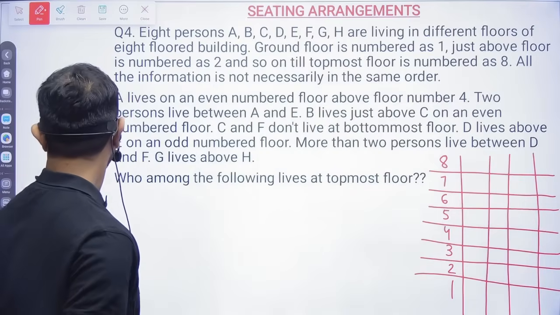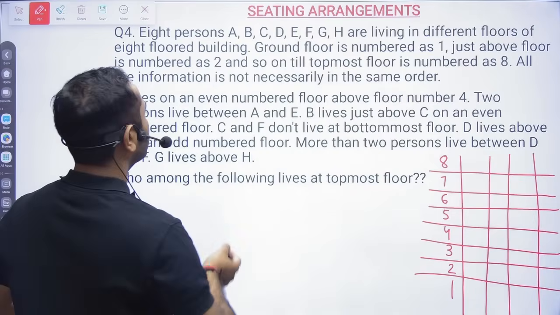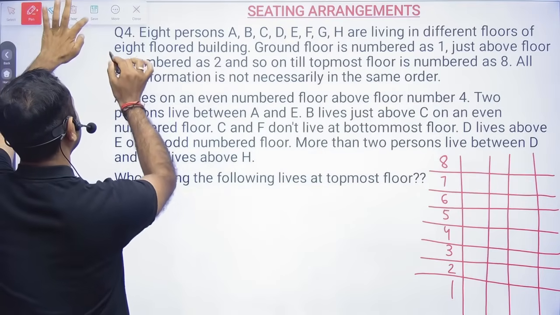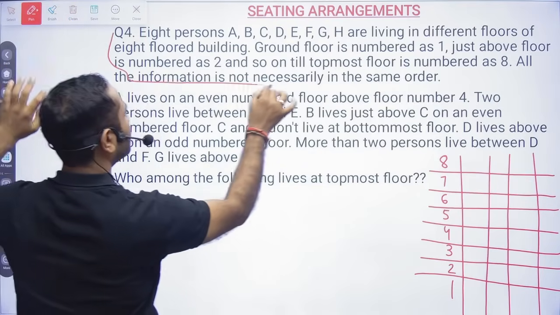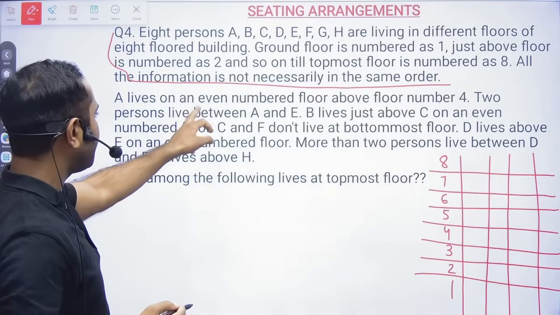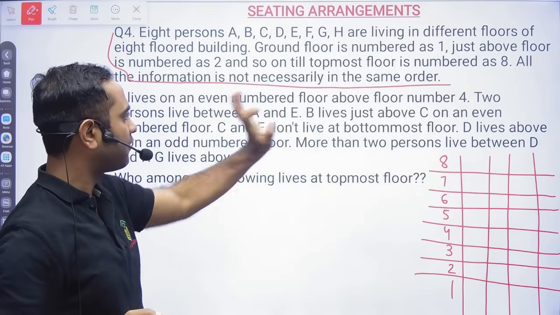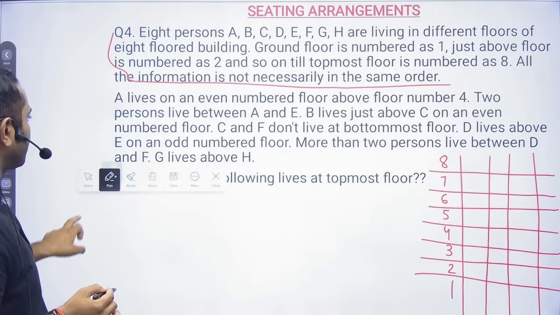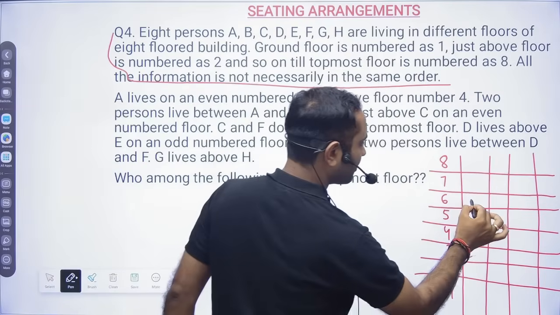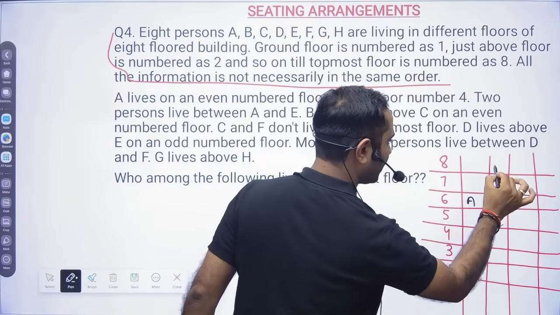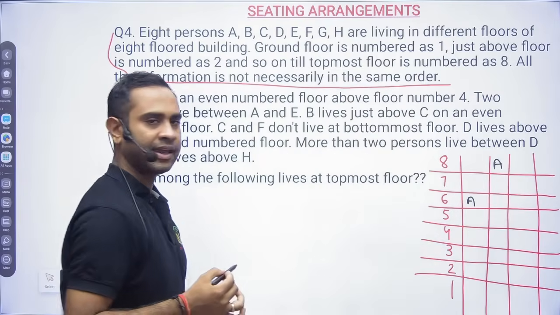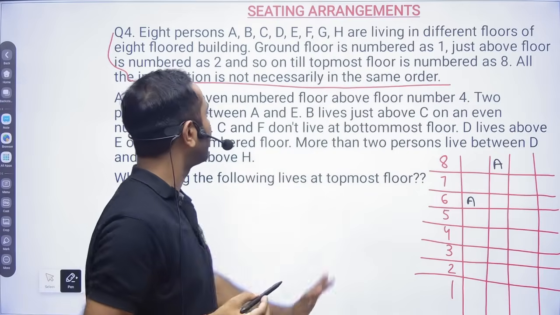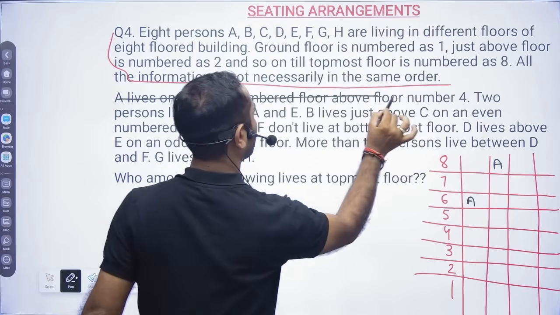Okay. Now the question is, till here the information we don't need. A lives on an even numbered floor above floor number 4. So above floor number 4, what are the options we have? Above floor number 4 we have 6. So in one option I will assume A is sitting on 6, in one I will assume A is sitting on 8. Because above 4, we have even numbered floors 6 and 8.